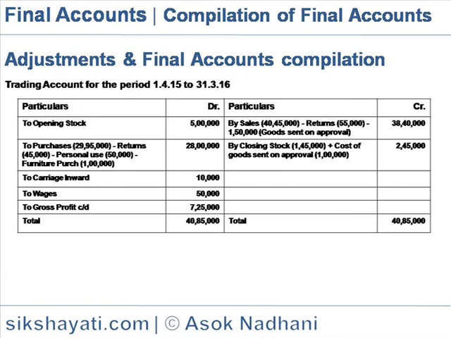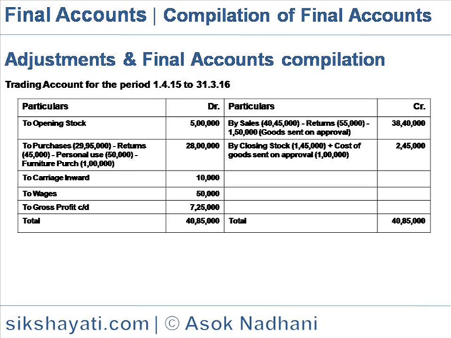Trading account for the period 1/4/15 to 31st March 16. From the above figures, we compile the trading account. In the opening stock, we find the opening stock is 5 lakh as per the trial balance. Next debit is purchases, 29 lakh 95,000, and returns are 45,000, which is reduced from purchases, and also the goods withdrawn for personal use 50,000, and also the purchases include furniture purchase of 1 lakh, which is also reduced. So the net figure of purchases comes to 28 lakhs.